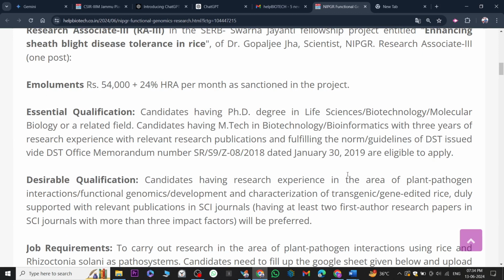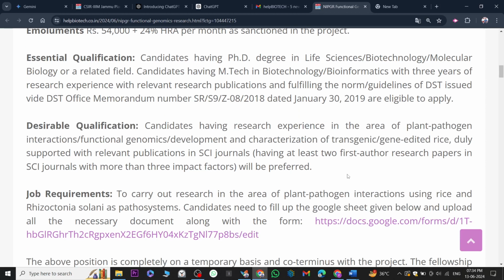Desirable qualifications: candidates having research experience in the area of plant pathogen interaction, functional genomics, development and characterization of transgenic rice, duly supported with relevant publications in SCI journals, having at least two first author research papers in SCI journals with an impact factor of more than 3 will be preferred. Job requirements: to carry out research in the area of plant pathogen interactions using rice and Rhizoctonia solani.